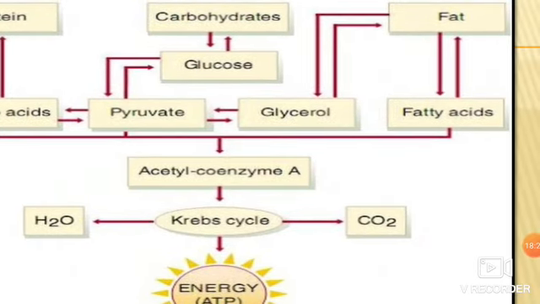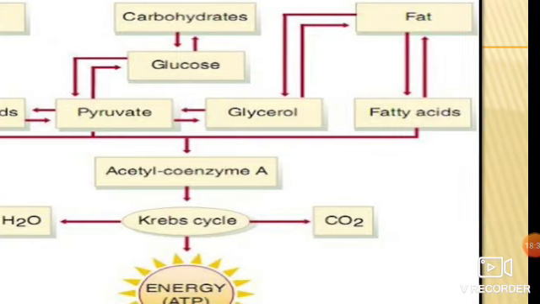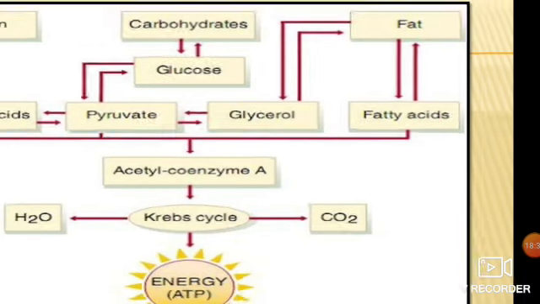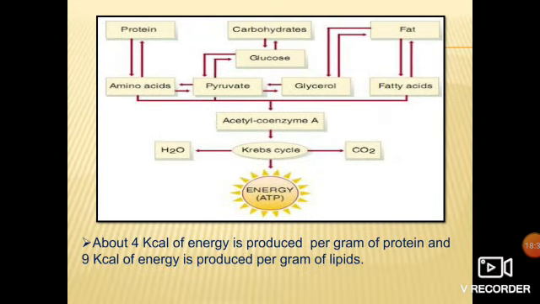Because see, just now I have said amino acid or fatty acid, ultimately they will get converted into glucose, and then glucose is following the same pathway. Got it? Means the carbohydrate pathway is what? Carbohydrate or glucose gets converted into pyruvate, and then that pyruvate is converted into acetyl-CoA. That acetyl-CoA enters the Krebs cycle, and through the electron transport chain it is producing ATP, right?